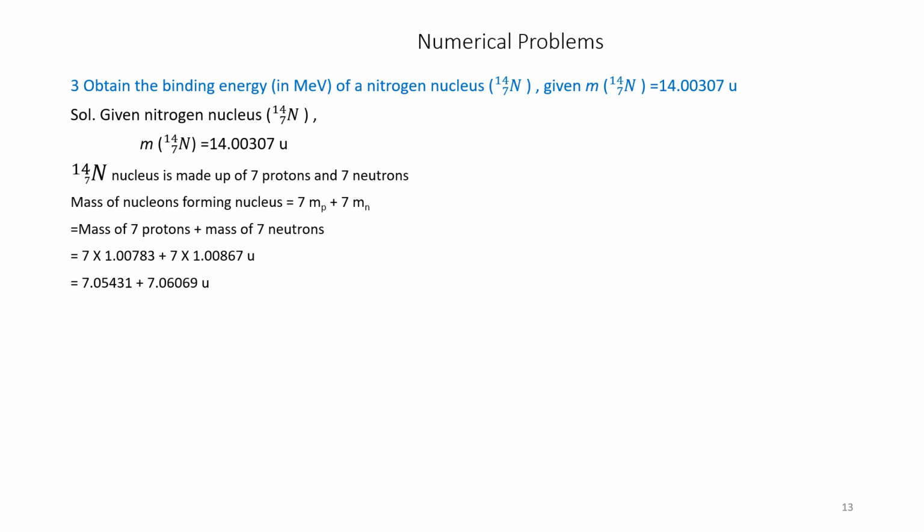That becomes 7.05431 plus 7.06069 atomic mass units. That is 14.11550 atomic mass units. Mass of nucleus is equal to M of N. This capital N represents the nucleus. There it is given as mass of nucleus is given as 14.00307. You please see the question. Here it is given. Mass of N14 is nothing but mass of nucleus is equal to 14.00307.